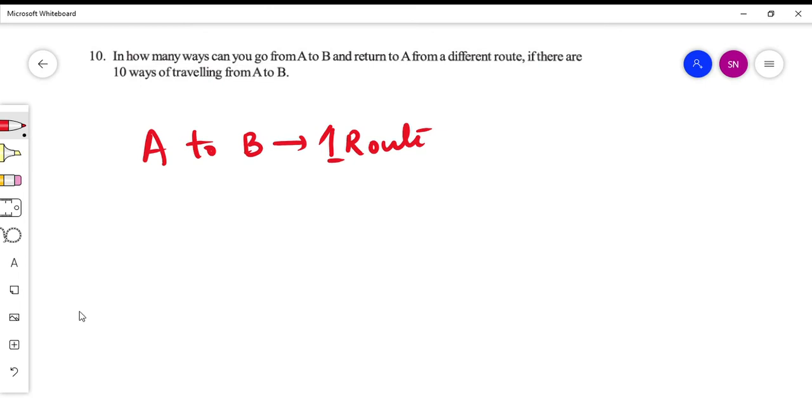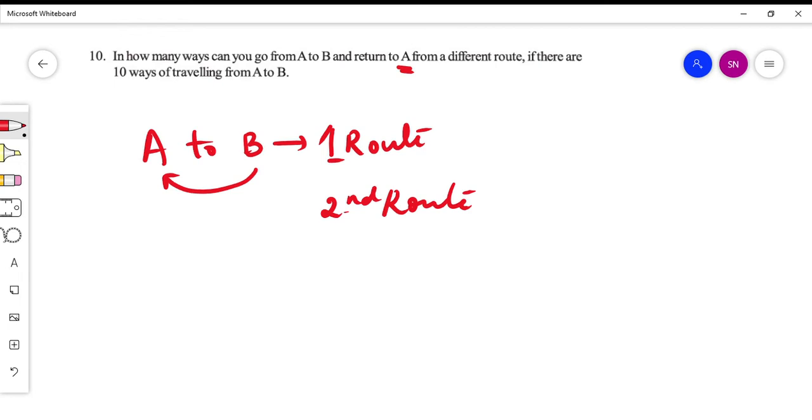Now according to the question, and return to A. So after going from A to B, I have to come back to A. For example, when I went from house to college, I took one route, which was the shortest distance. Now let me consider I have a lot of time and I thought, let me go for a longer drive. Then to reach from college to house, I take a second route, which is maybe a little bigger.